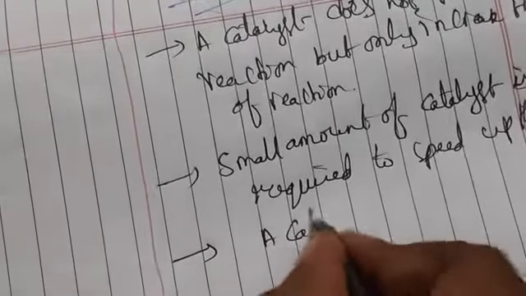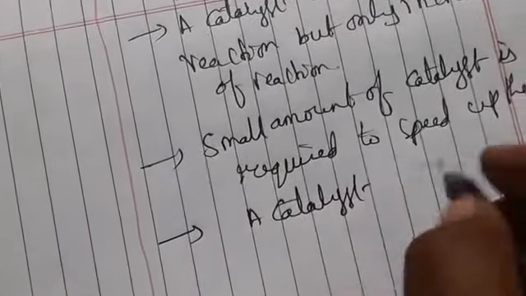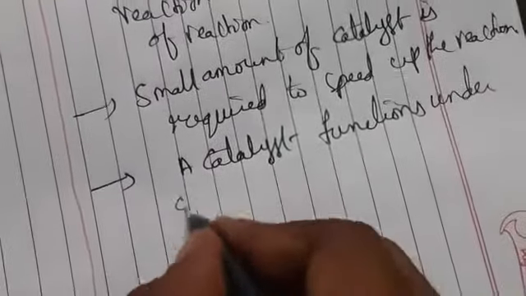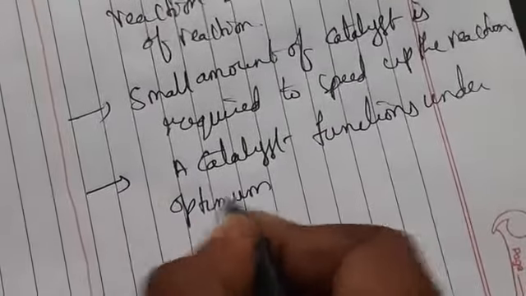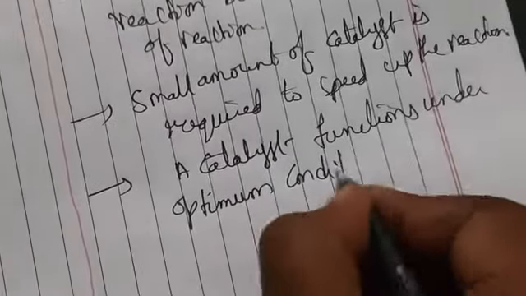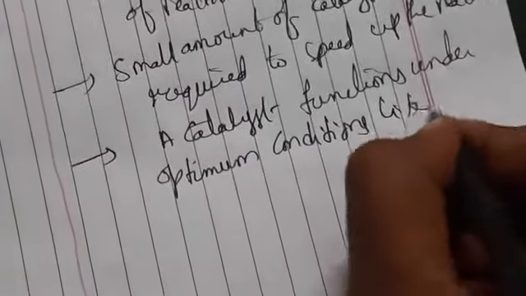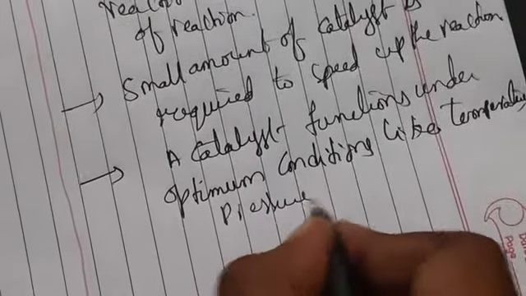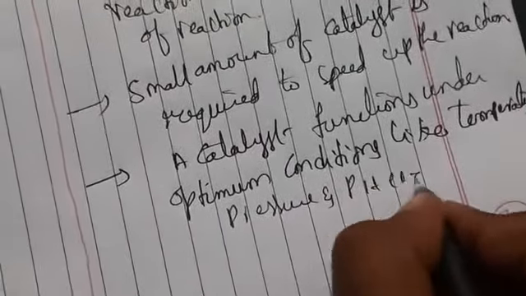Which means a catalyst functions under optimum conditions like temperature, pressure and pH, etc.